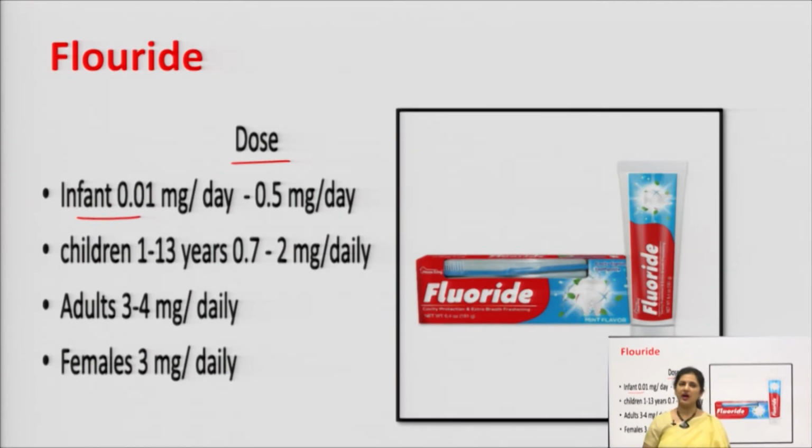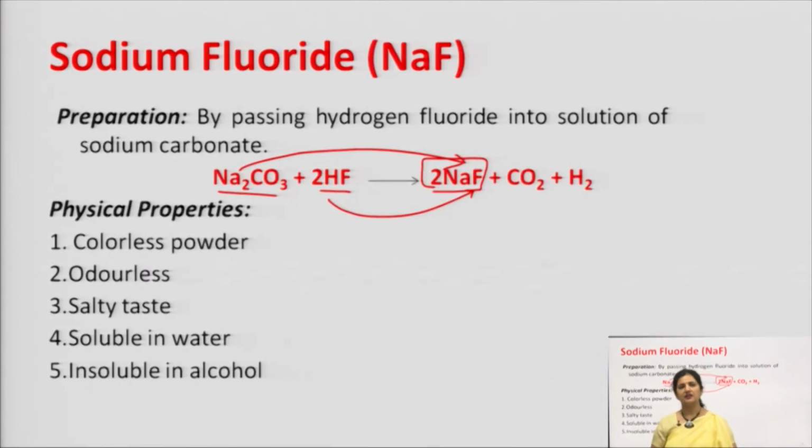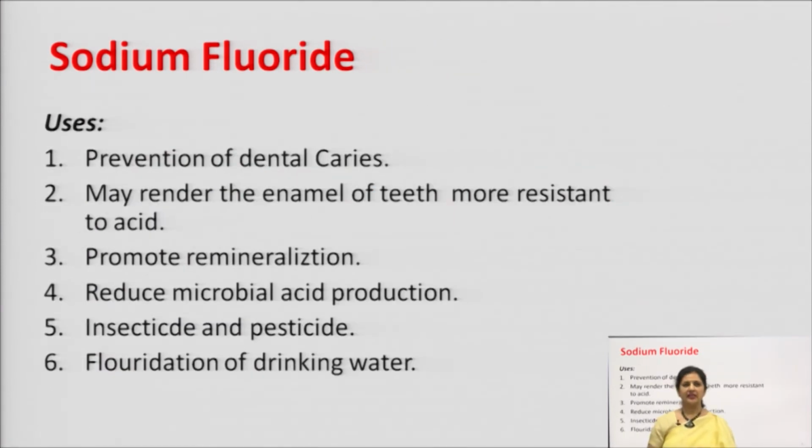Say infants require 0.01 to 0.5 milligram per day, children of the age 1 to 13 years require 0.7 to 2 milligram per day, adults require 3 to 4 milligram per day. Now, the agent we add as a source of fluoride is sodium fluoride, which is made by the reaction of sodium carbonate with hydrogen fluoride. It is a colorless, odorless powder which is soluble in water and insoluble in alcohol and salty to taste. Sodium fluoride is used for the prevention of dental caries.